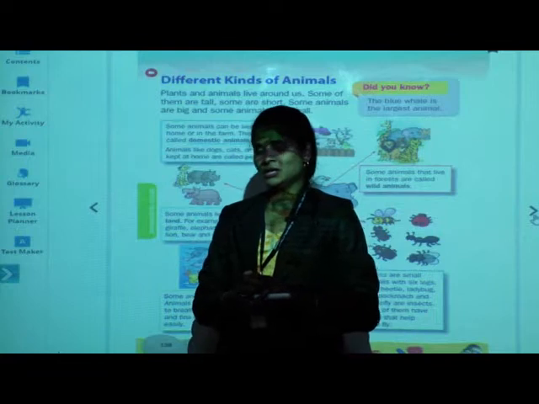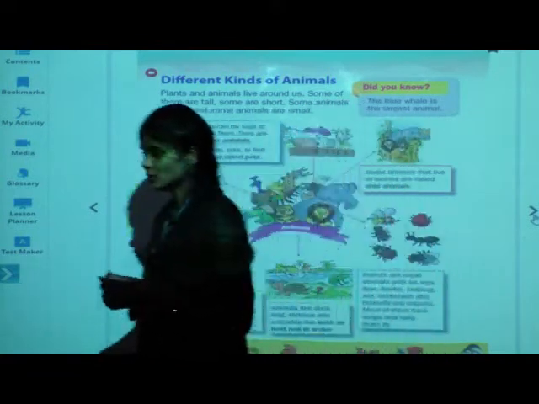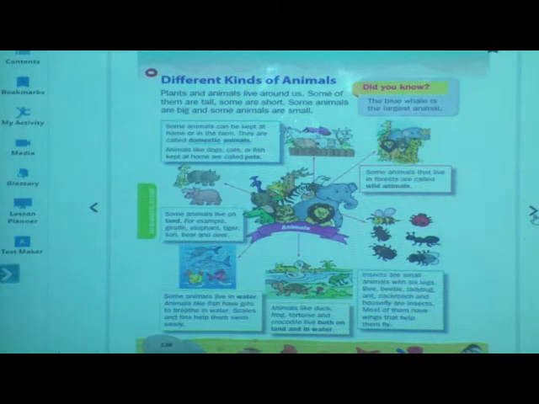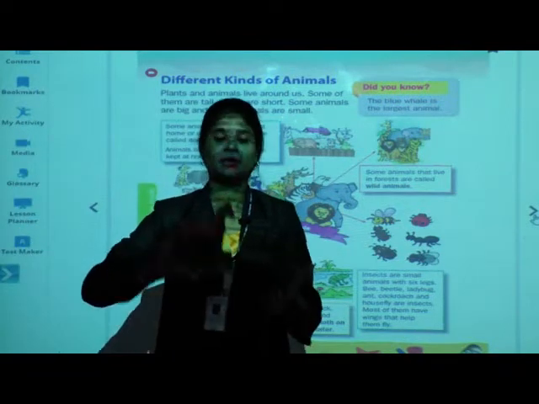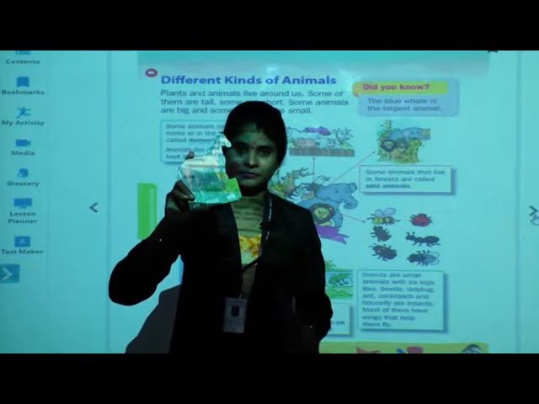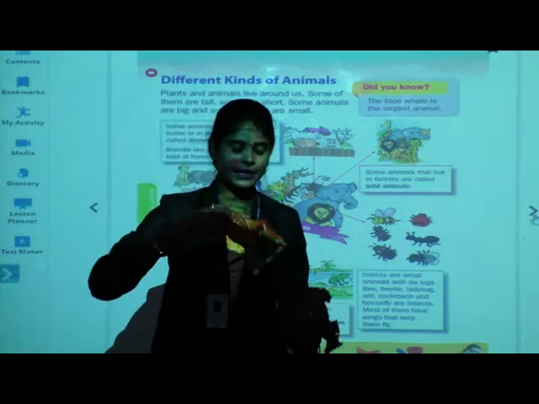Yes. Very good. If you have pets, it is very good. Now, once again I will show you some animals. See those animals? Okay. Now look here children. Tell me, which animal is this? Yes, it is horse. See next one.